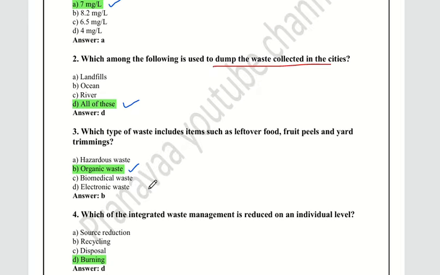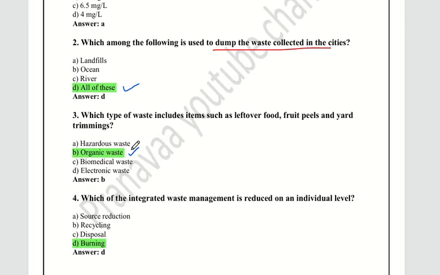The next question: which type of waste includes items such as leftover food, fruit peels, and yard trimmings? The options: hazardous waste, organic waste, biomedical waste, electronic waste. Out of this, organic waste is the right answer.